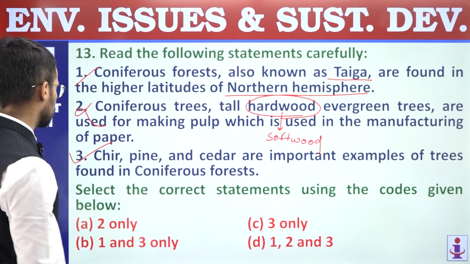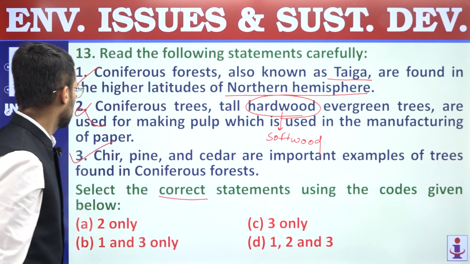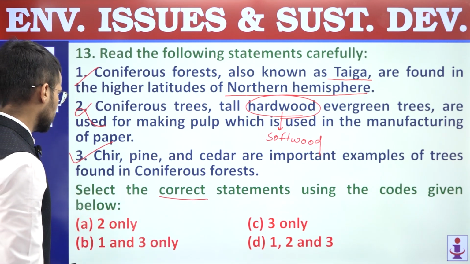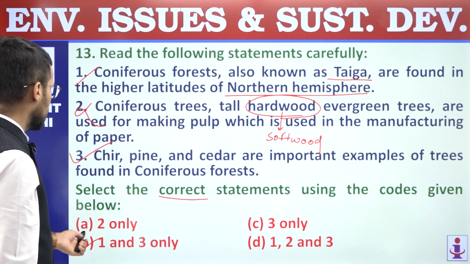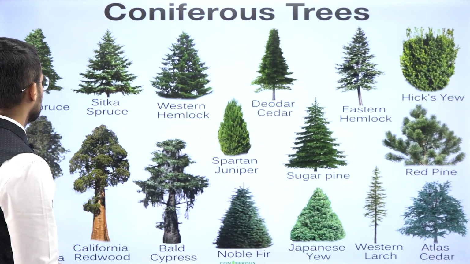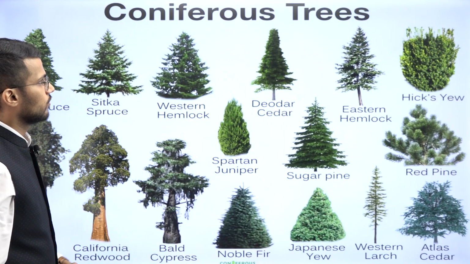Right? So we are supposed to find out the correct statements only. So first and third are correct. The answer is B, 1 and 3 only. Question number 13, answer is B. So these are the coniferous trees.